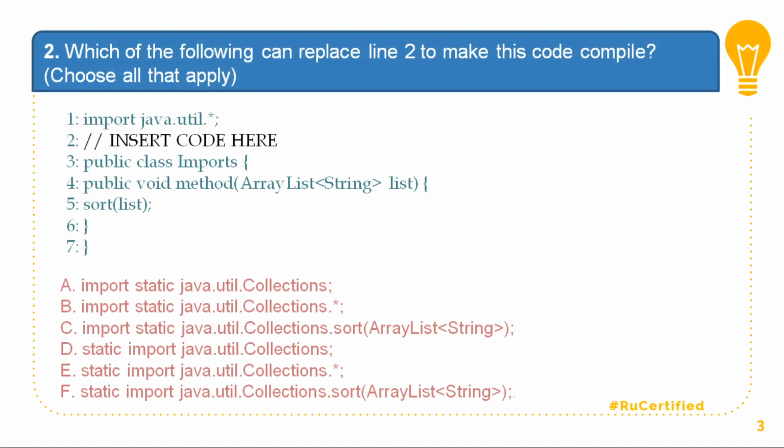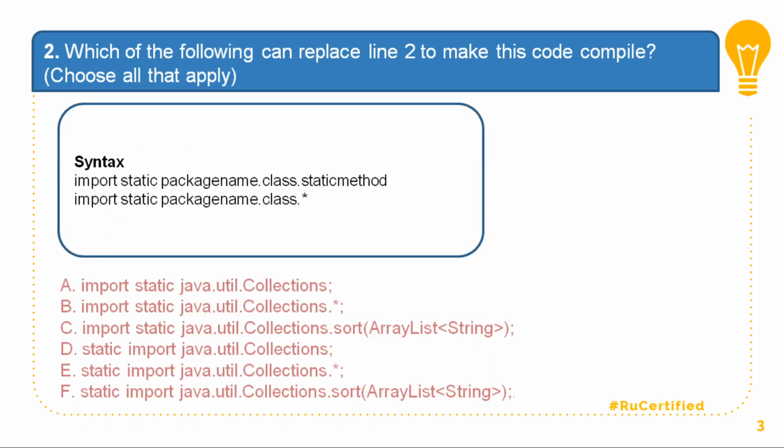Question number 2. Which of the following can replace line 2 to make this code compile? Choose all that apply. Now, if you look at this code, it basically uses a method called sort. Now, if you remember, sort method is a method which is used from one of the utility classes, which is called Collections. And the way we call that method is Collections.sort, which is a static method. So this code basically requires a knowledge of how do I import a static method. So let's revise a bit about static method. How do I import a static method, and then we'll come back to the question again.